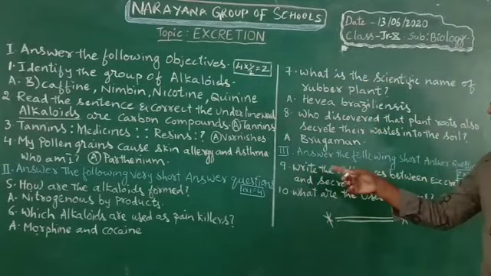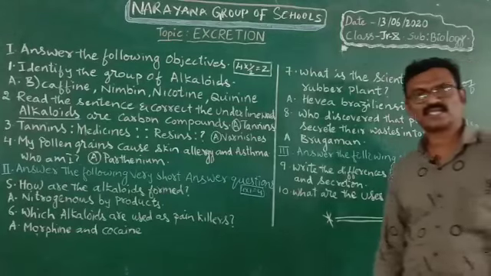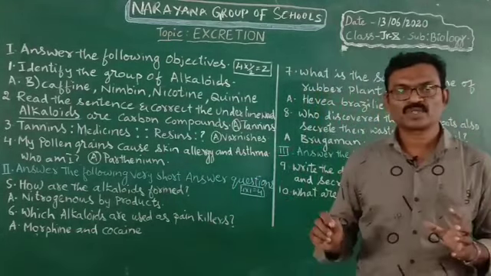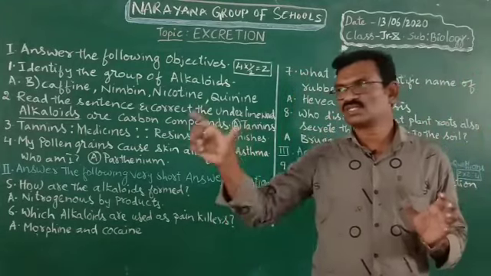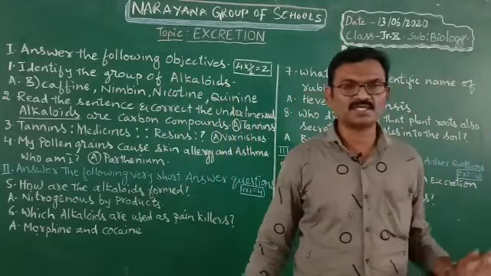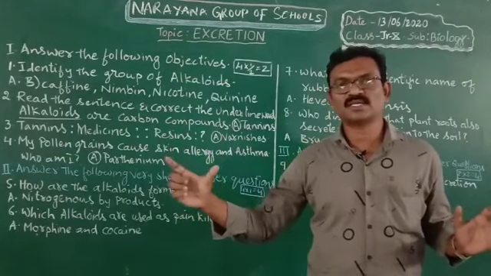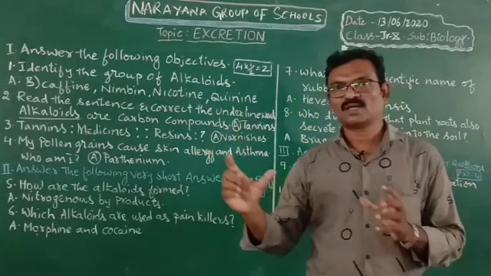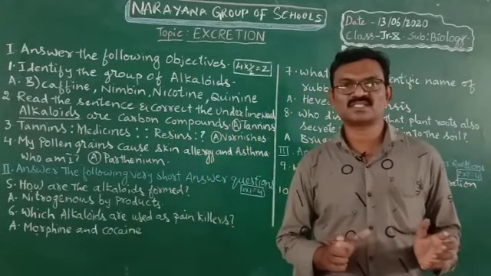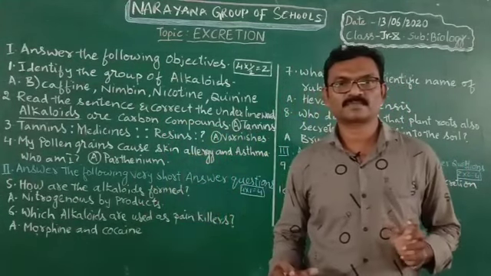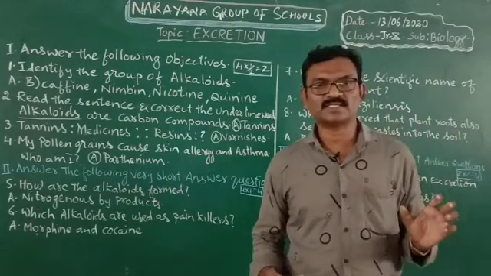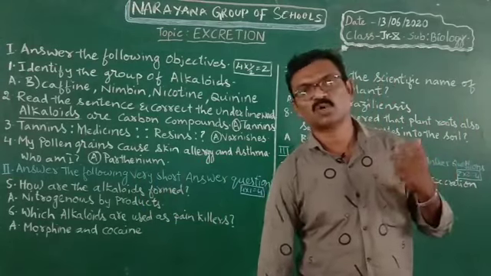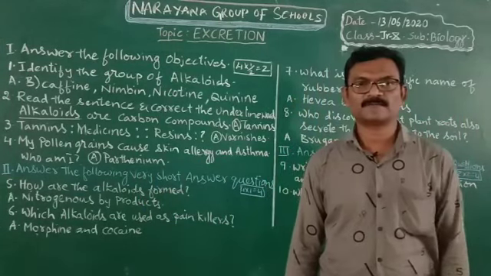Ninth question. Write the differences between secretion and excretion. To write this answer, you have to use tabular form. On one side you should write excretion and on the other side you should write secretion. In excretion, you write that removal of waste from the animal body is called excretion. And in secretion, you write that the movement of substances from one point of the body to another point is called secretion.